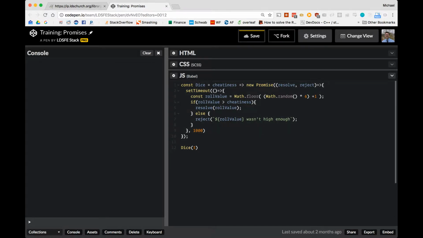So we want to have this dice here, and this is a function which returns a promise. So we'd like to hold our promise in some variable. So say const myDice equals dice of 3. Then we can put on our then or catch statements. Say myDice.then, and this is a function, right? So it's going to have a result, which is our return value, and what we want to do is log out whatever that was.